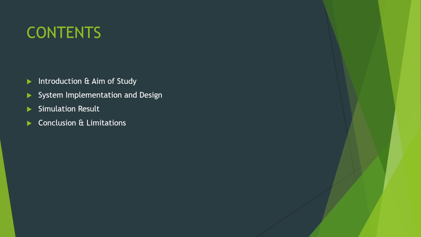Here are the contents of my presentation. The first part is introduction and aim of study. I will explain the background of my research and state the purpose of my study. The second part is system implementation and design. I will explain the development process of the simulator program and display the schematic of the simulator. The third part is simulation result. I will display the simulation result that has been done using the simulator program. Lastly, I will finish the talk with the conclusion and explain the limitations that I faced during this research.